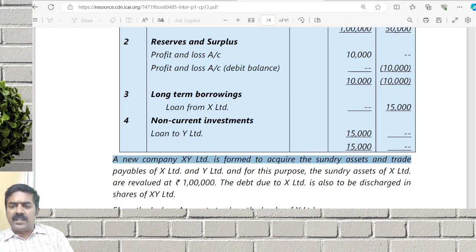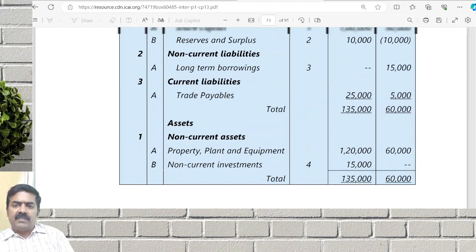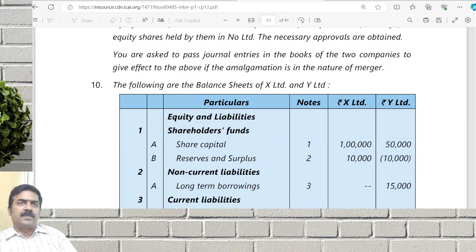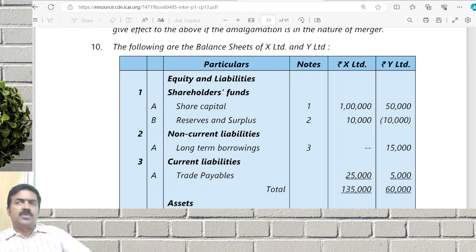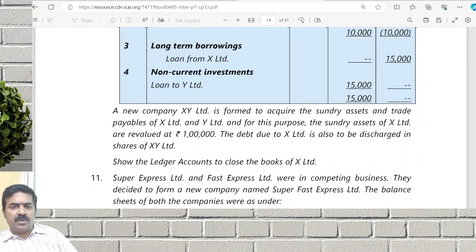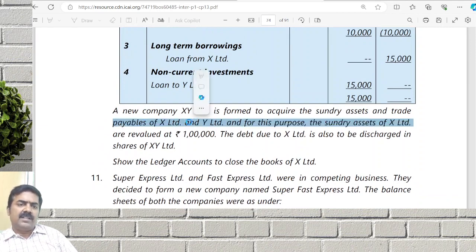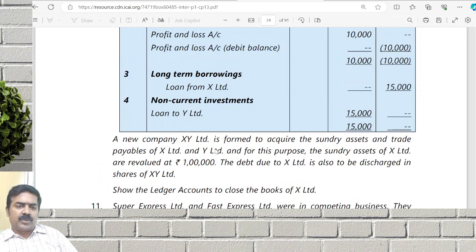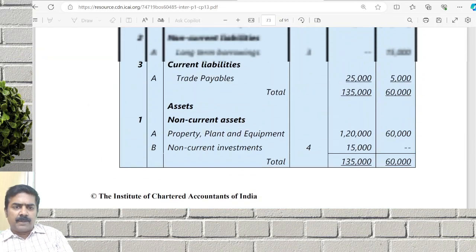New company XY Limited is formed. Wait, X is not purchasing Y, Y is not purchasing X. The two are selling companies and there is one purchasing company. They ask you to close the ledgers of which company? X Limited. Before that, sundry assets of X Limited are revalued at how much? 1 lakh is given.